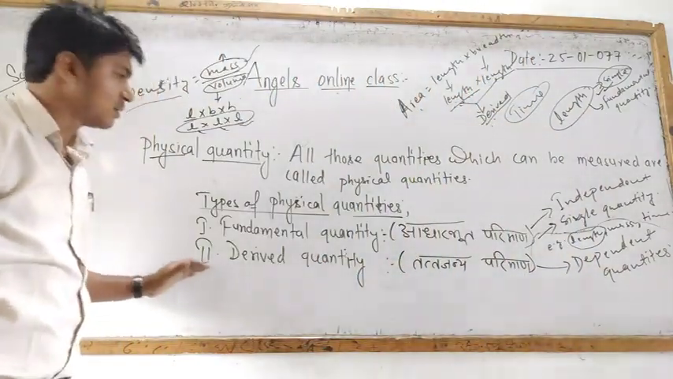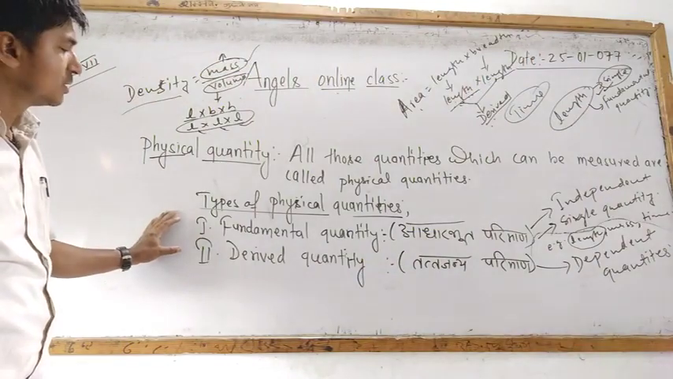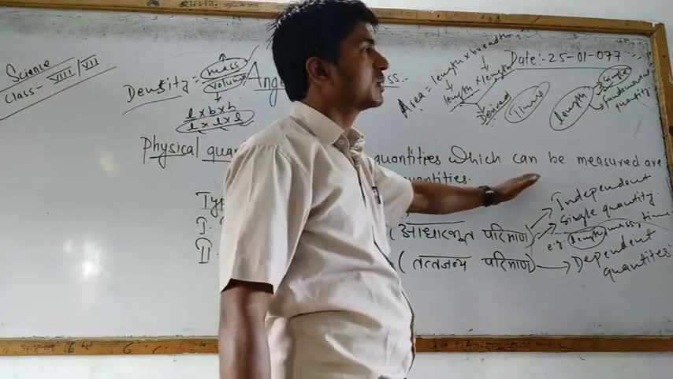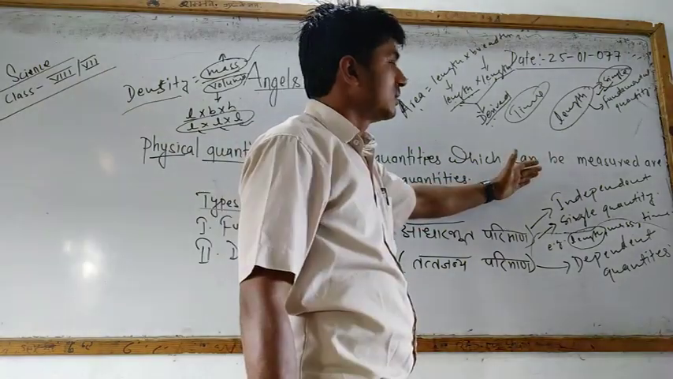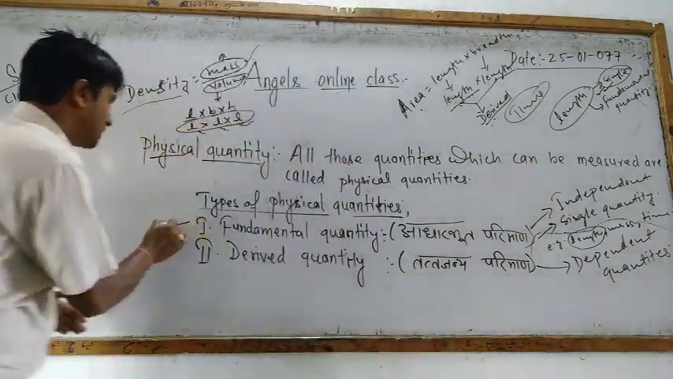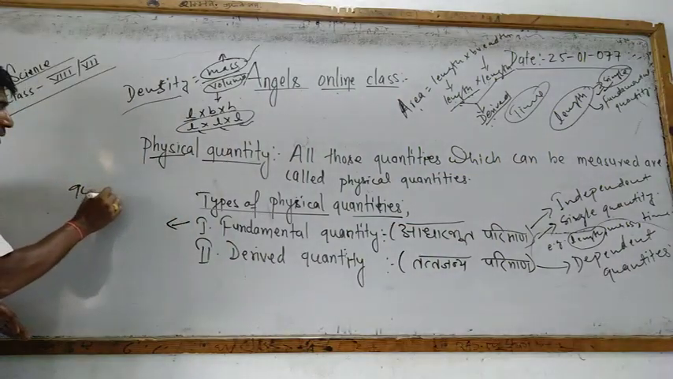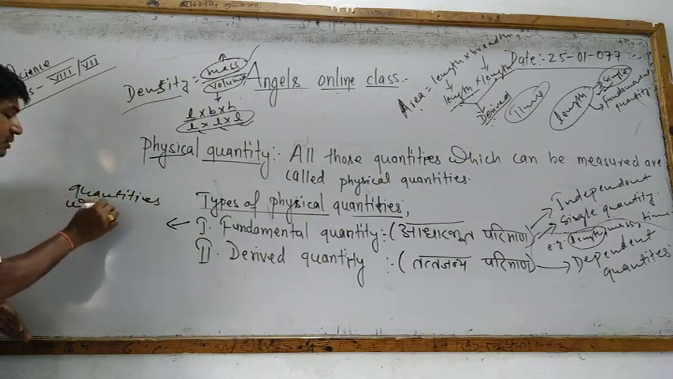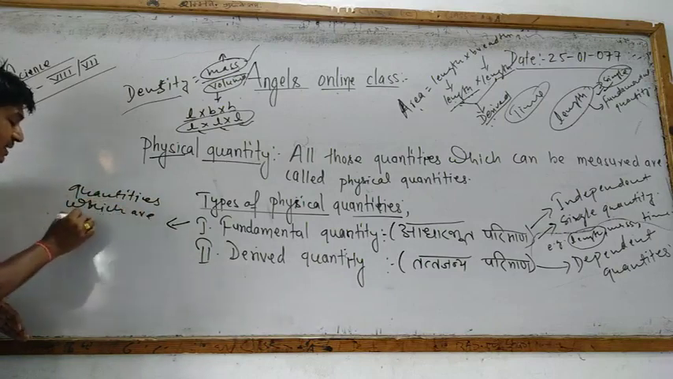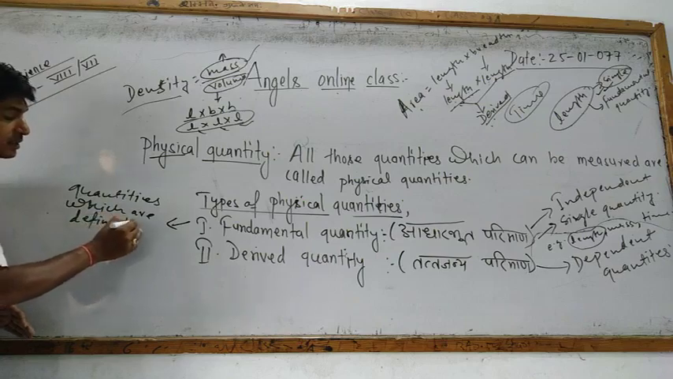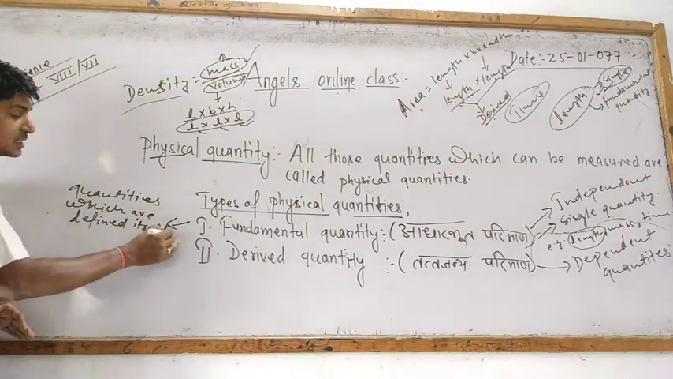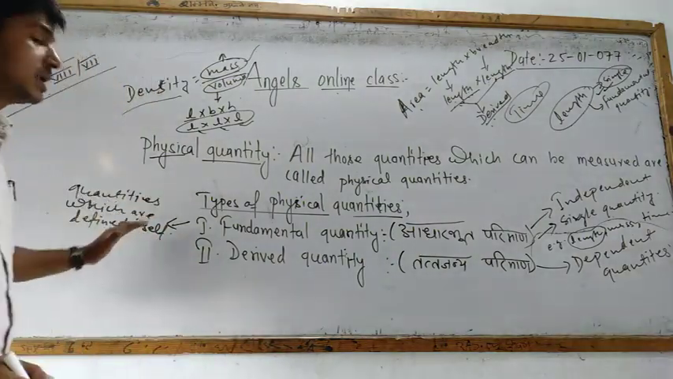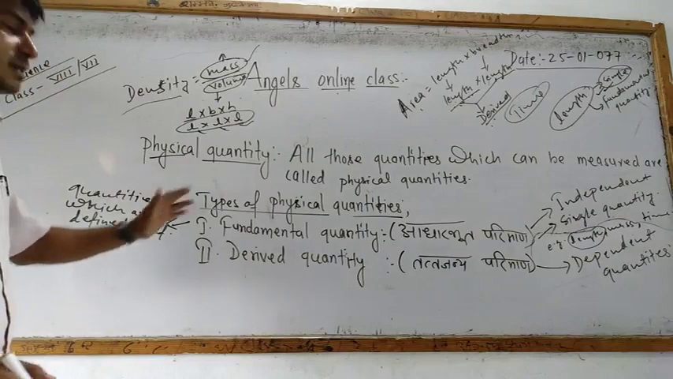So now you must have understood that the fundamental quantity is the independent quantity. It does not depend upon other quantities. The fundamental quantities are the quantities which are defined by themselves, which means they do not take help of any other quantities. They can be defined by themselves, just like length, mass, and time.